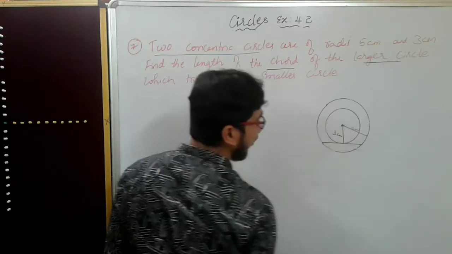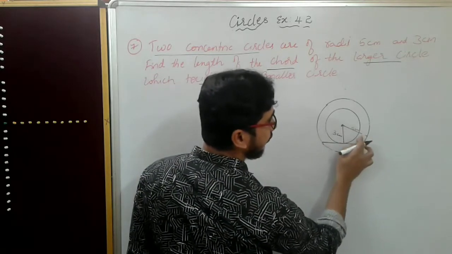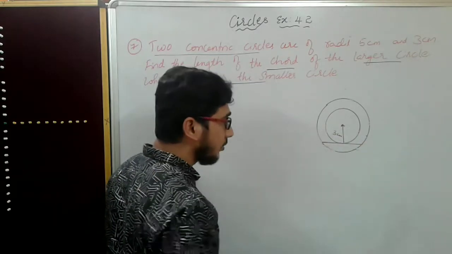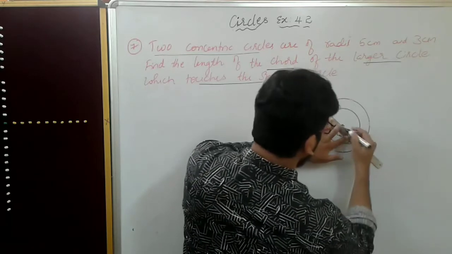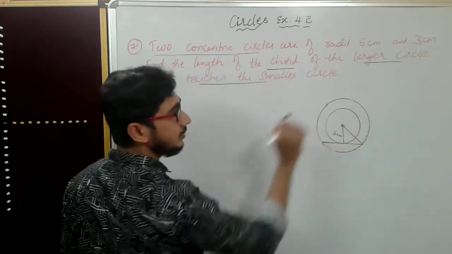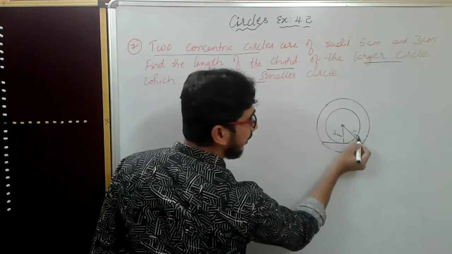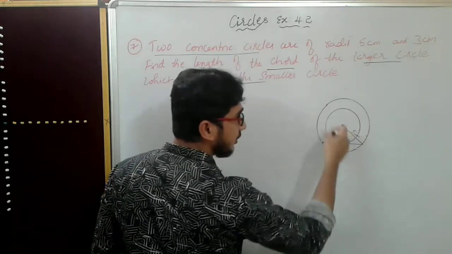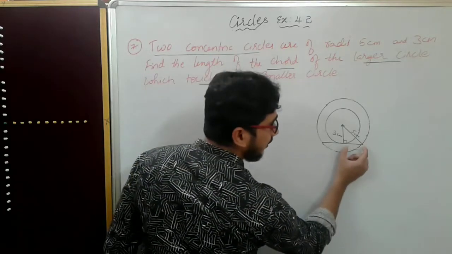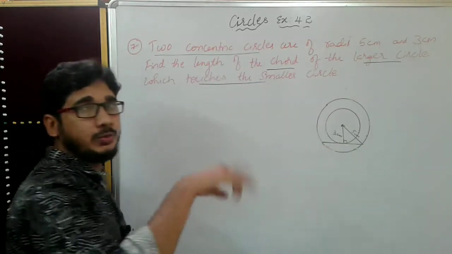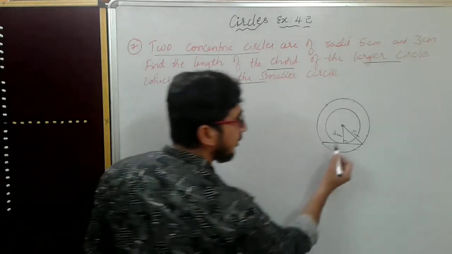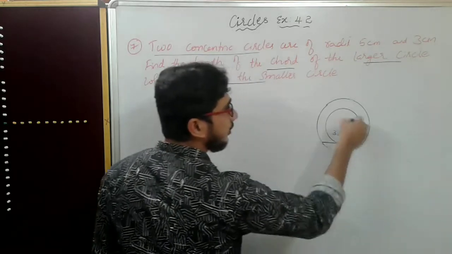This length. Okay. So this radius, if it is here, it's of no use for me. So what I will do, I'll erase here and I will draw here. Okay, I draw like this. This is the 3 centimeter radius of the circle. This is the 5 centimeter radius of the circle. This is a tangent to the smaller circle. This is 90 degrees now. So you should know how much length is there here. Here also the same length. In the previous problem, the way I applied the Pythagoras theorem, the same thing we have to apply. This is 90 degrees, so right, Pythagoras theorem we have to apply.